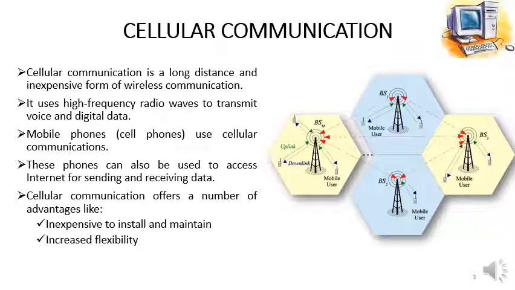Further, we can also access internet by using the cellular network. In multiple ways, this kind of communication or cellular network can be used. That's why it has increased flexibility. Large coverage area. This kind of communication is mostly used for long distance communication.